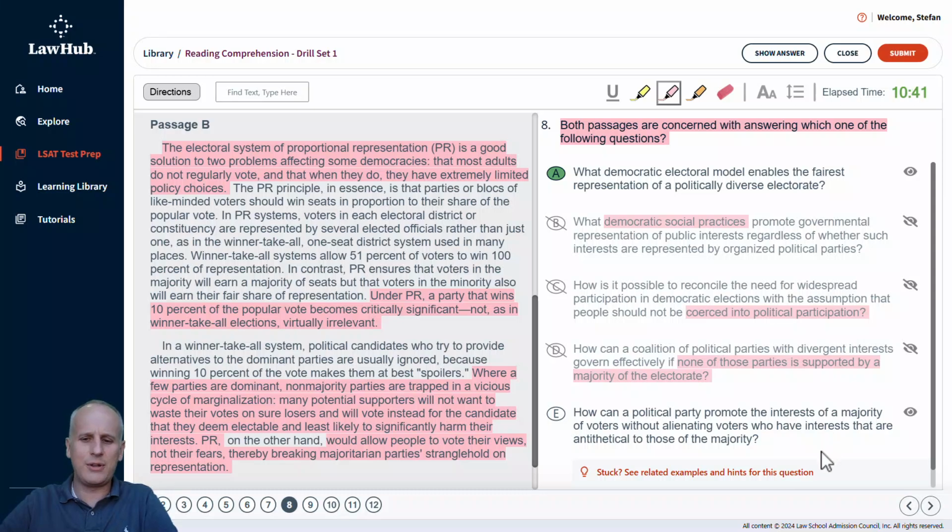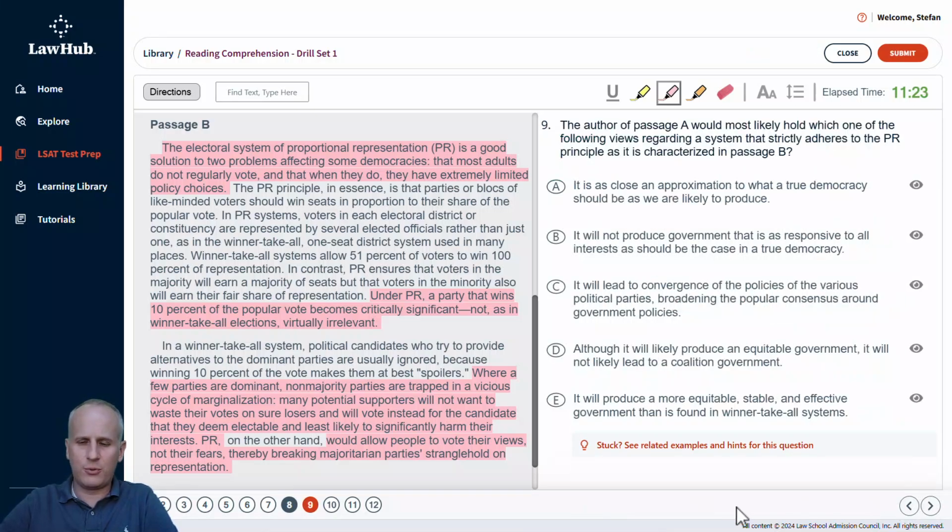And then lastly, choice E, how can a political party promote the interests of a majority of voters without alienating voters who have interests that are antithetical to those of the majority? Well, there's a couple of very extreme statements and terms in choice E, so we can eliminate for that reason. And this is how you can address the overall main idea of each of the passages. And for most, if not all, of the dual passage reading comprehension sets, the majority of the questions are actually going to be main idea questions asking about one of the passages or both of the passages. So we're going to try to address the rest of these questions in this video as well without necessarily rereading a whole heck of a lot.